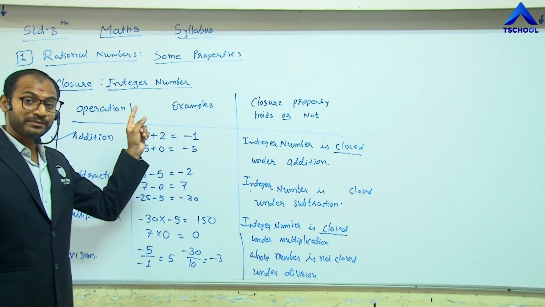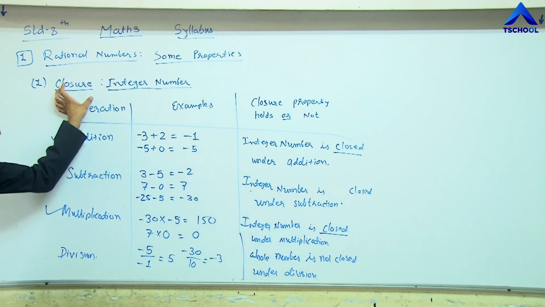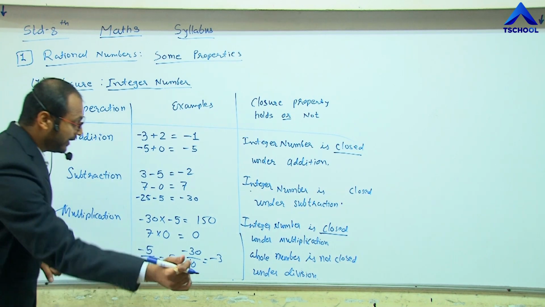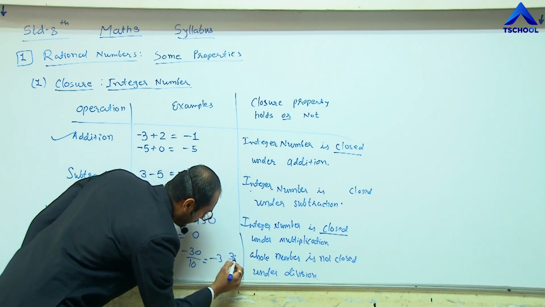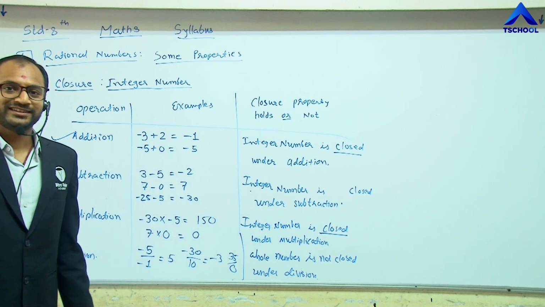But is there any example that does not hold this property? Yes. If we divide any number like 35 by 0, then what is the result?